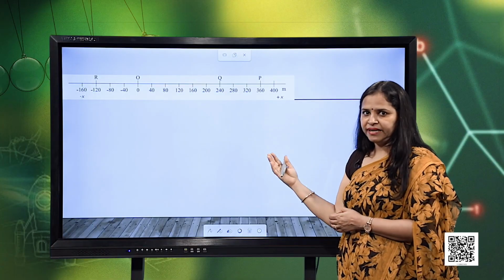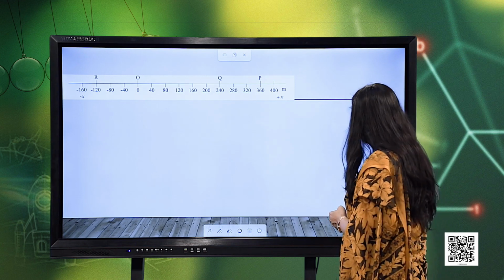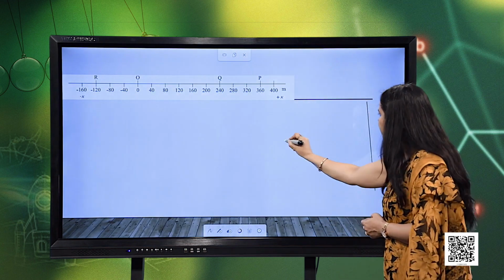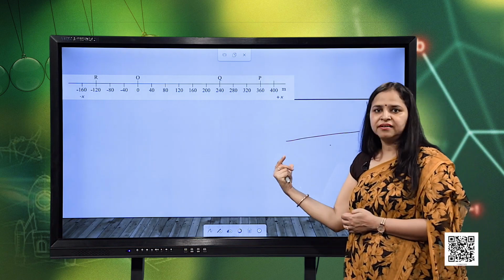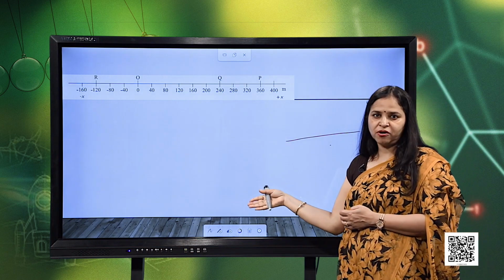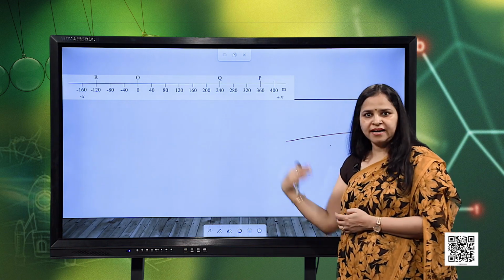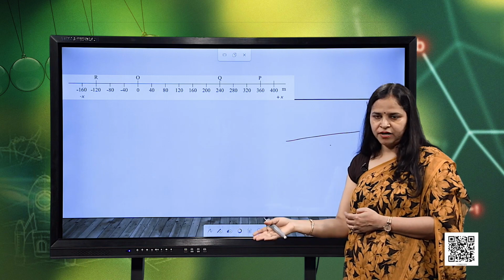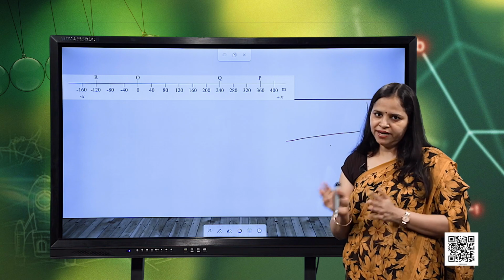It does not mean that the motion can be along x axis only, it can be along y axis also. It can be along z axis also, outward or inward, with reference to this board. Also we can describe the motion in a straight line as right and left, or up and down, or inwards and outwards. So, it is all our choice what we consider.